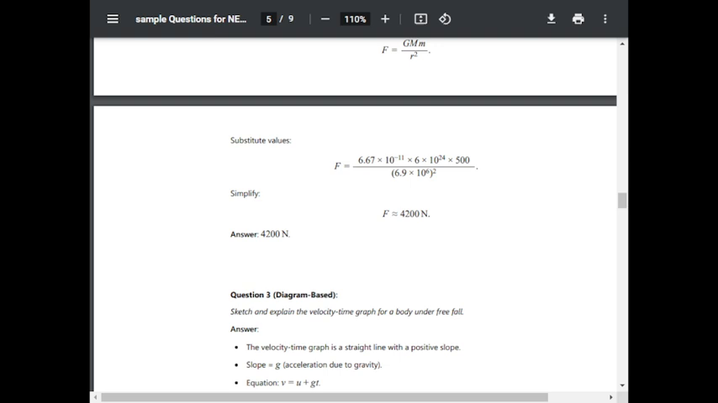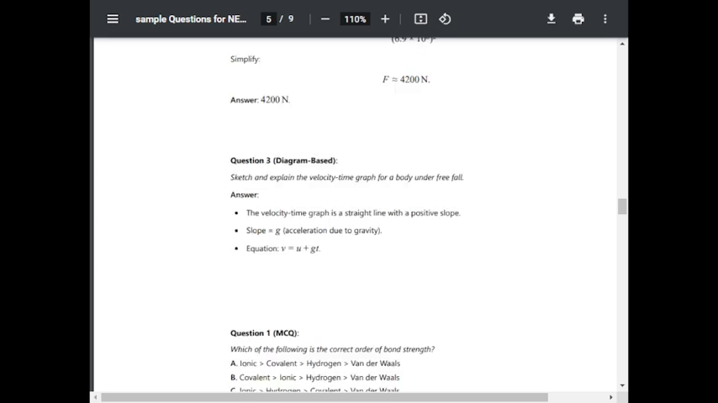Question number 3. Diagram based. Sketch and explain the velocity time graph for a body under free fall. The velocity time graph is a straight line with a positive slope. Slope is acceleration due to gravity. Equation is V is equal to U plus GT.